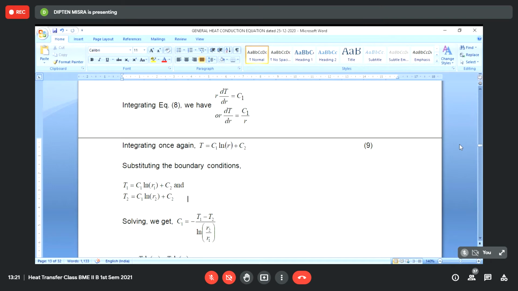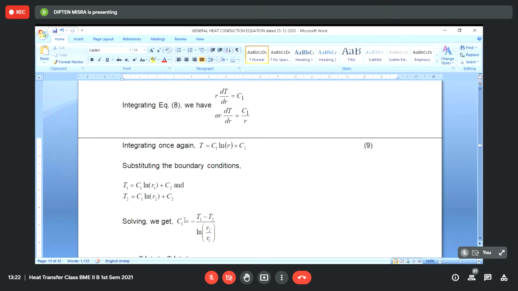So T1 is greater than T2. Because T1 is greater than T2, this will be positive. And because R2 is the outer radius and R1 is the inner radius, R2 is greater than R1, so R2 by R1 will be greater than 1, so log of this will be a positive quantity. So as a whole, this C1 will be a negative quantity, because it is minus of some positive by positive.